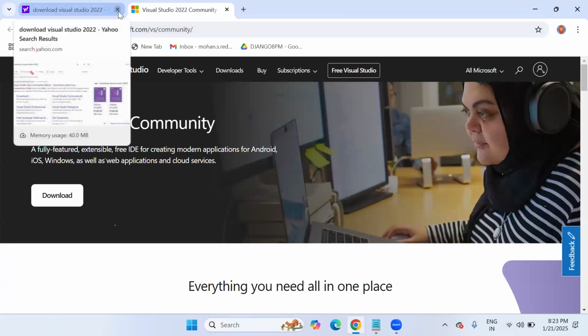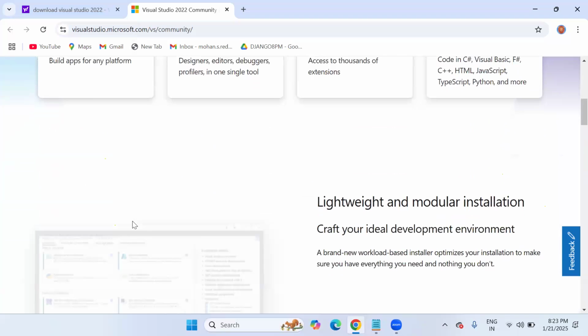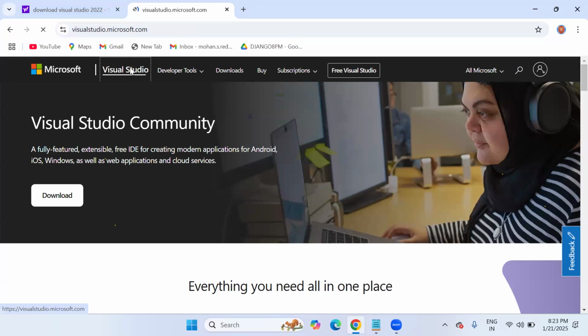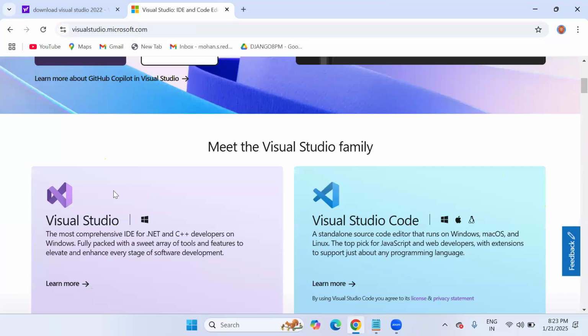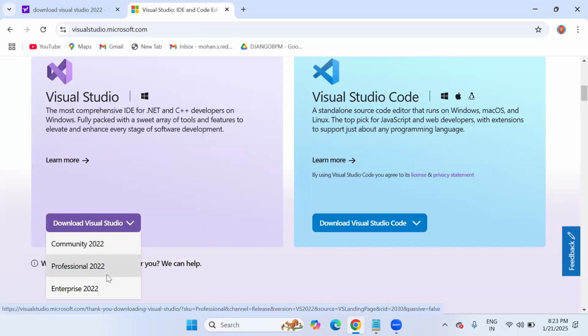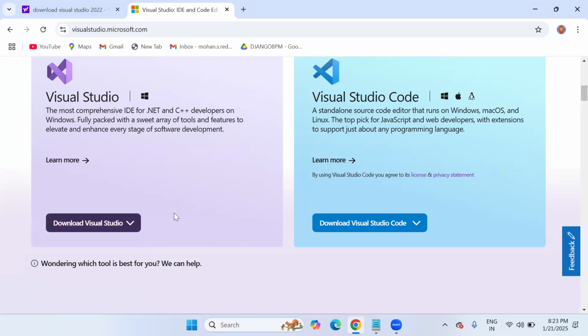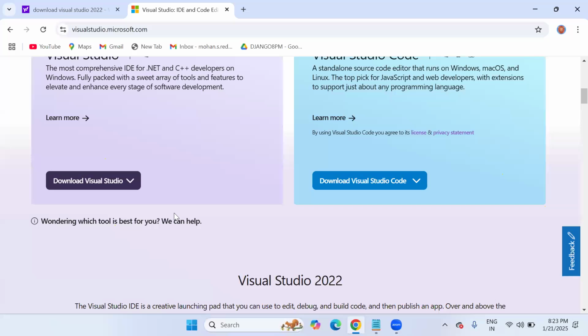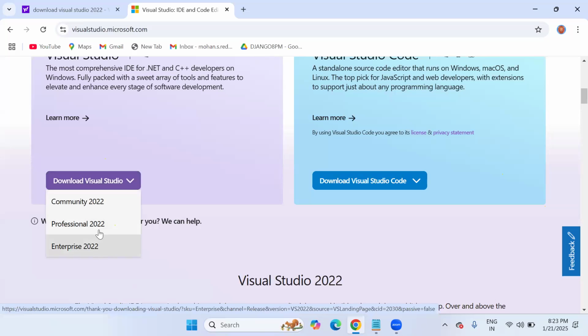So if you go to this one, it is the Microsoft official website. Notice this in Visual Studio 2022, you can click on the first link, and notice here we have Visual Studio. Three options are there. We have community version, professional version, enterprise version. But what are they saying if you are using community? Yes, I am using community. It is a free version. That's the reason they are showing us .NET 6.0, 7.0 out of support. But when you go to the professional and enterprise versions, support will still come from the Microsoft team. You can see when we place the mouse pointer, it's free for individual developers, academic users, and open source contributors.